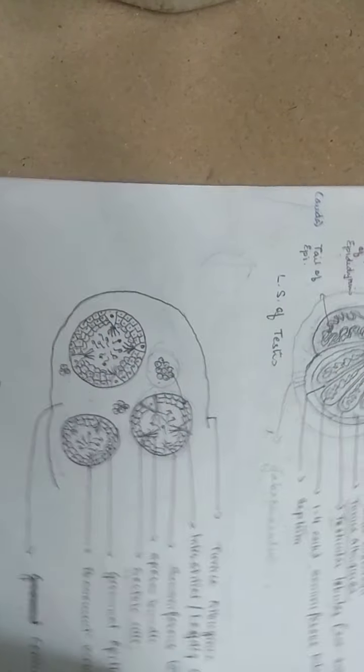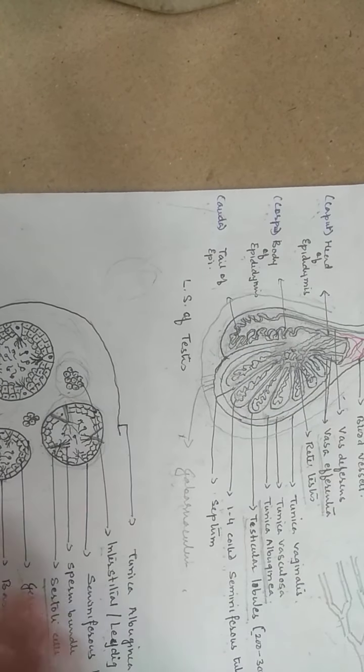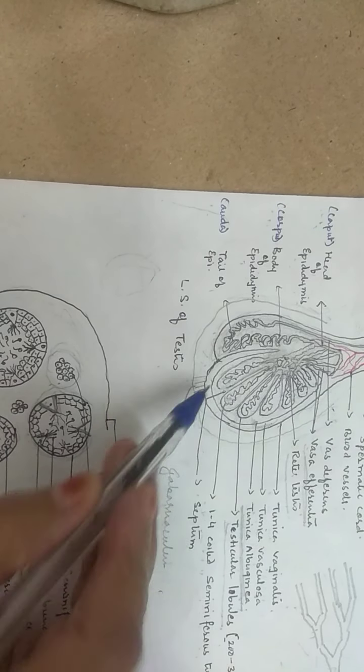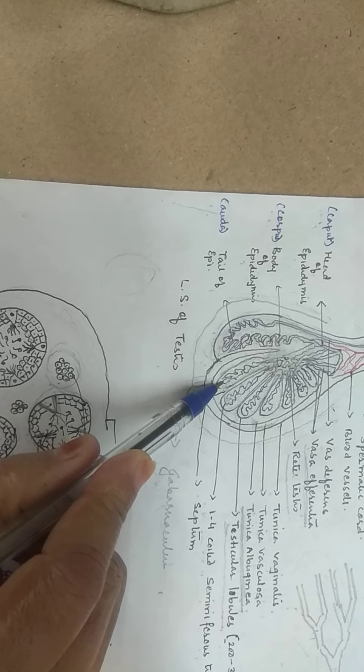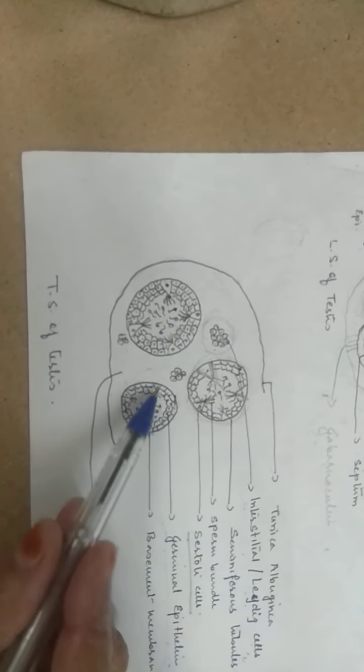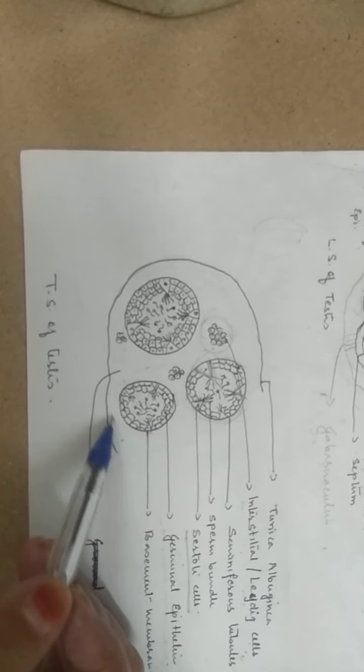Now the next topic is the production of sperms. If you remember, the sperms are produced by the testes. In the testes, the organ playing a crucial role in the production of sperms is the seminiferous tubules. The transverse section of a seminiferous tubule is circular.